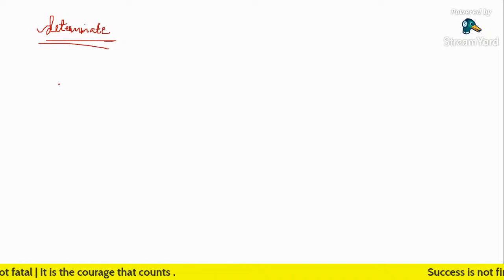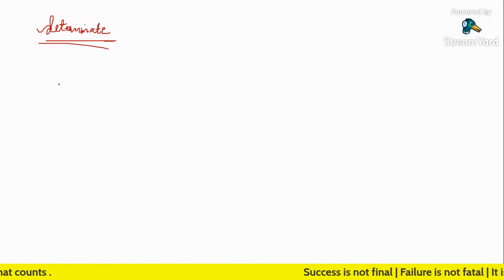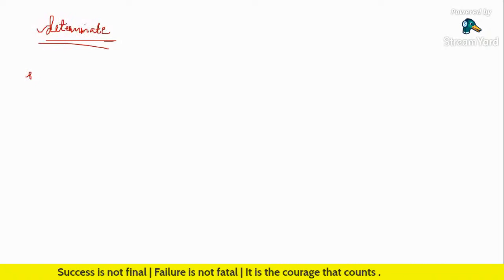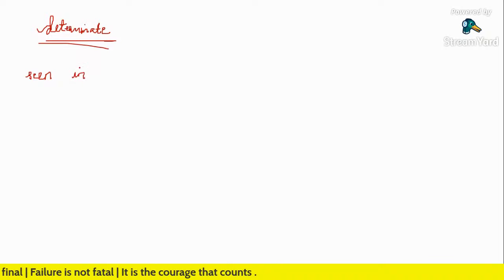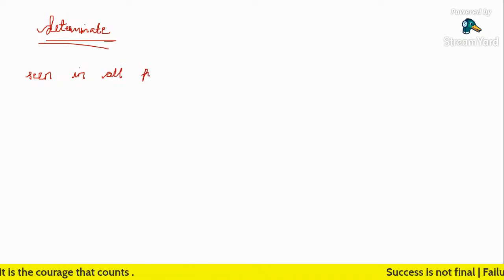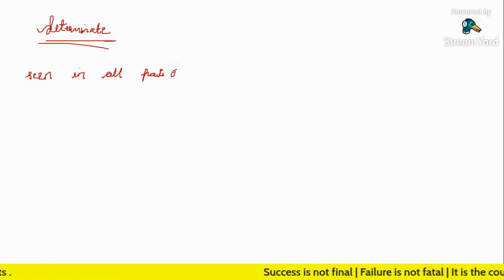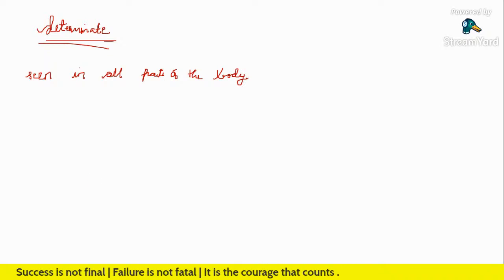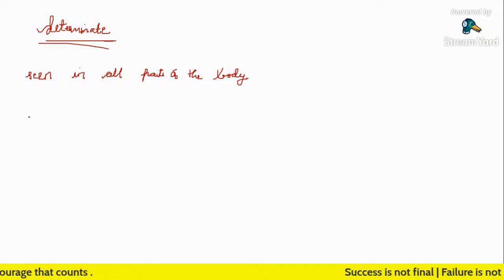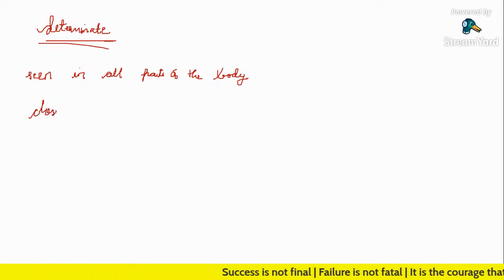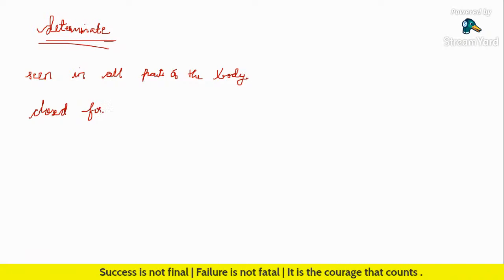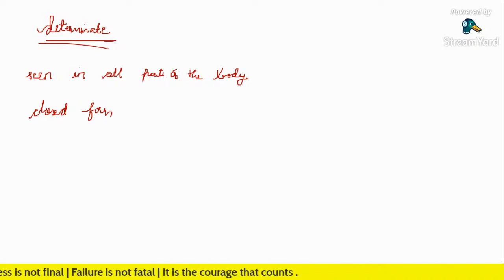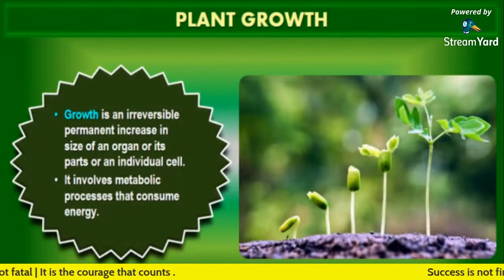Whereas in animal growth, what happens is that growth is seen in all parts of the body. From that, we can say that there is a closed form of growth in animals. Is that clear?